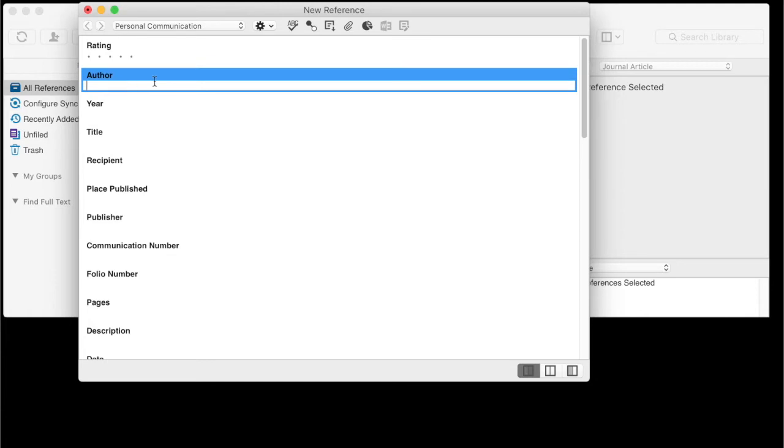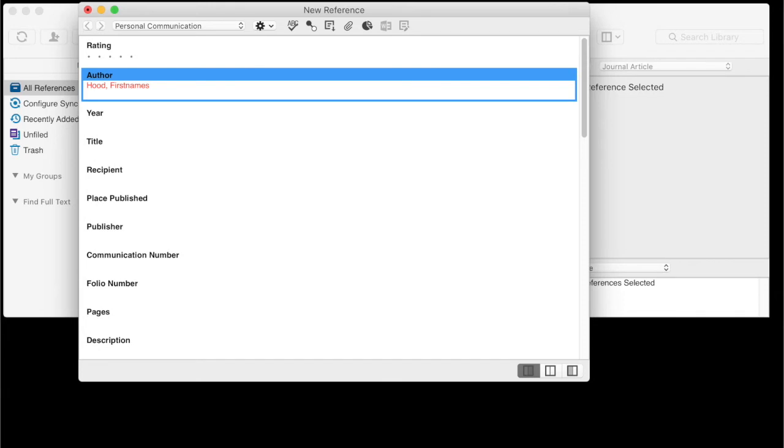If entering people's names, the most reliable format is surname, first names. And if entering corporate authors, the most reliable format is to enter the corporate author and then put a comma in to have it all form a surname.